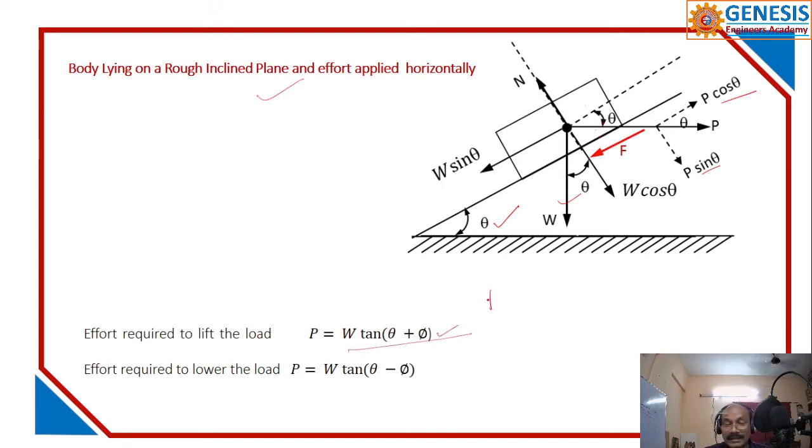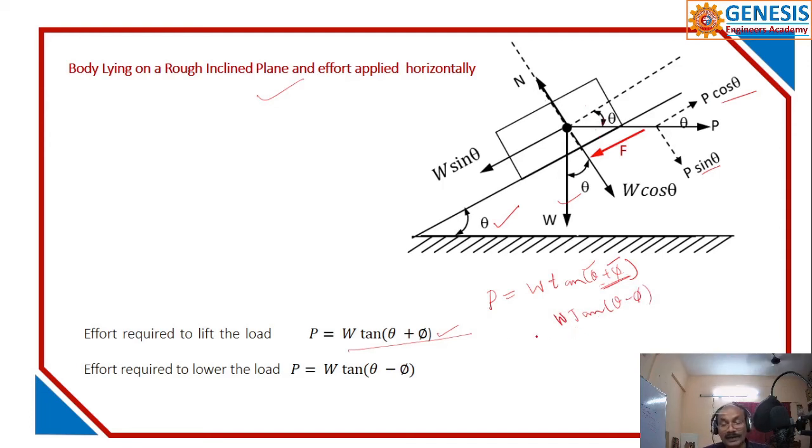So what is this? The effort is equal to W tan(theta plus phi). Theta is the angle of inclination, phi is the angle of friction. So you add up these angles if you want to move up, and if you want to lower the load, you have a difference of these angles. Sometimes you may get confused with the minus.